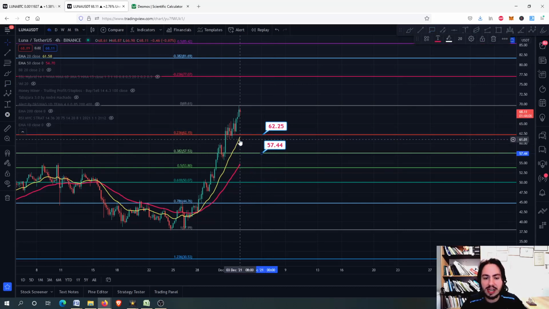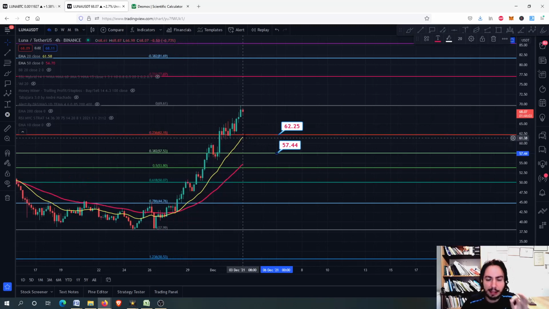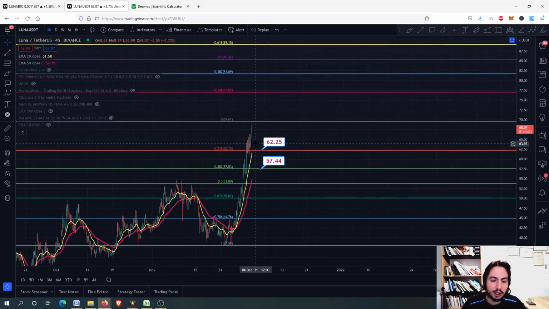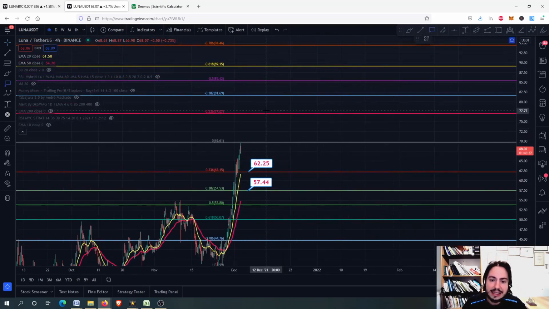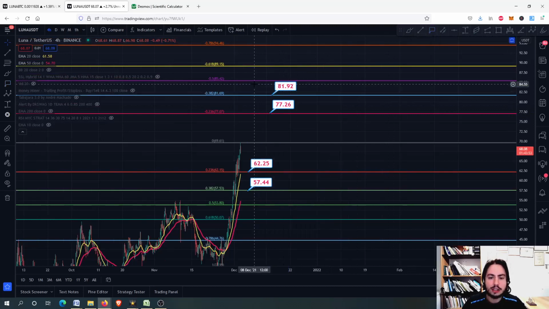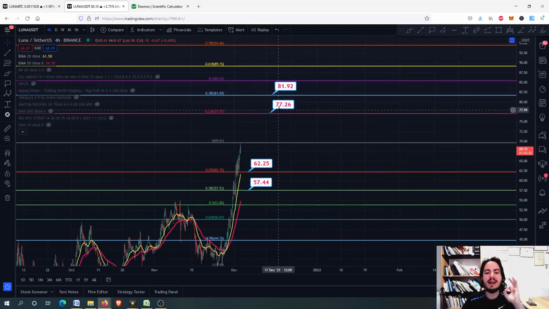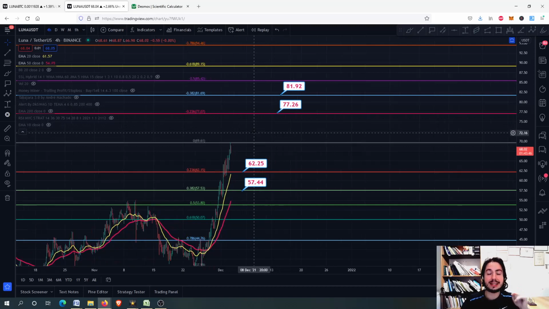The first support level will be this yellow line that it is approaching, the 62 Tether USD. Next price targets that we can go are the 77 and the 82 Tether USD we were talking about before. Alright, so therefore we have the 82 around there and the 77 Tether USD as our next price targets.